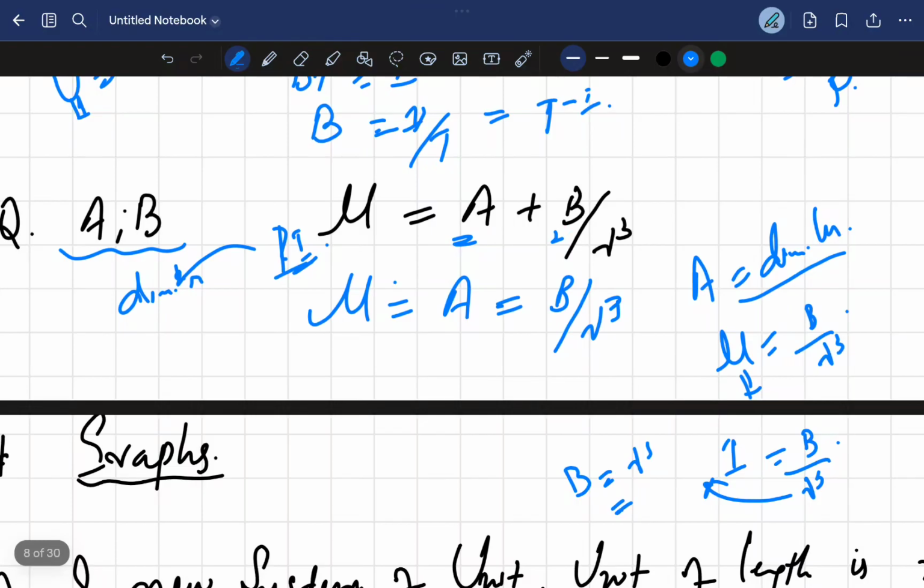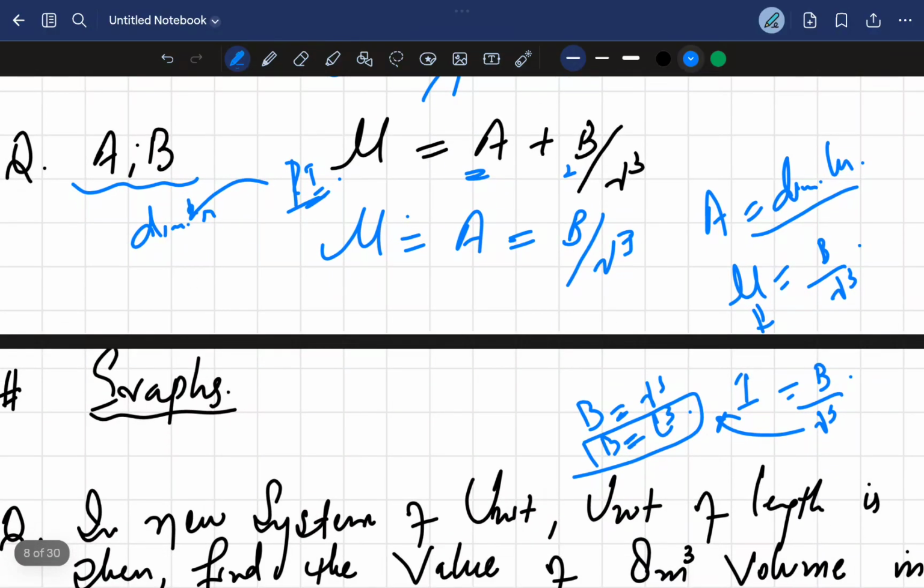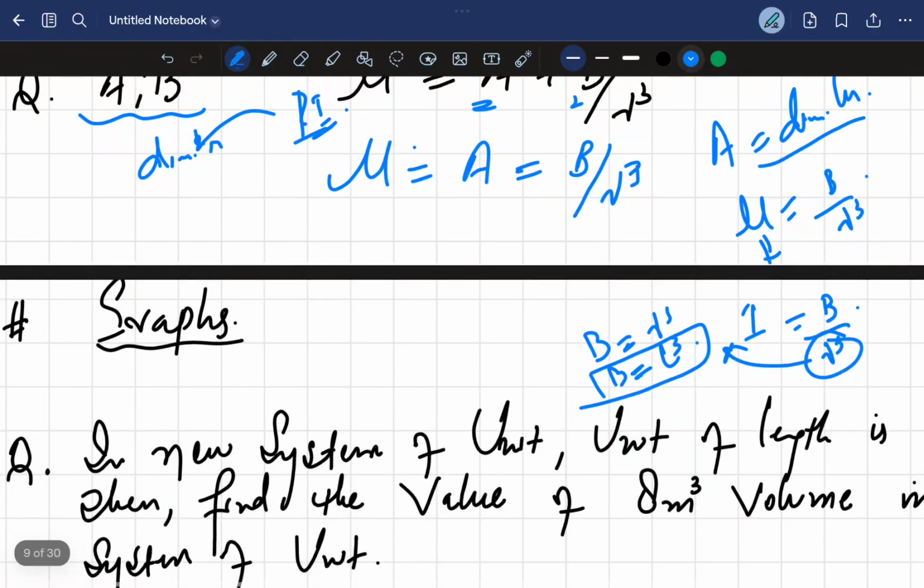It's a distance. Now this wavelength is equal to L³. So we get the dimensions of B. Wavelength, it's a distance between what? It's the distance between the troughs and crests.